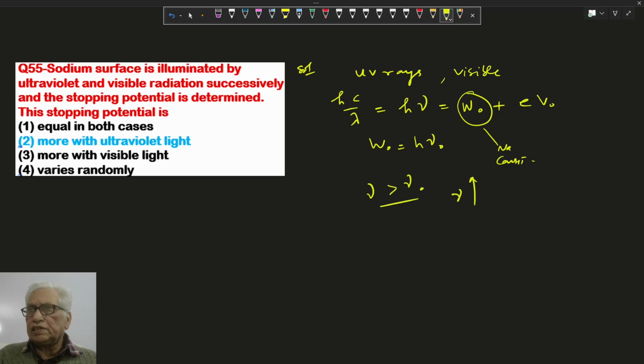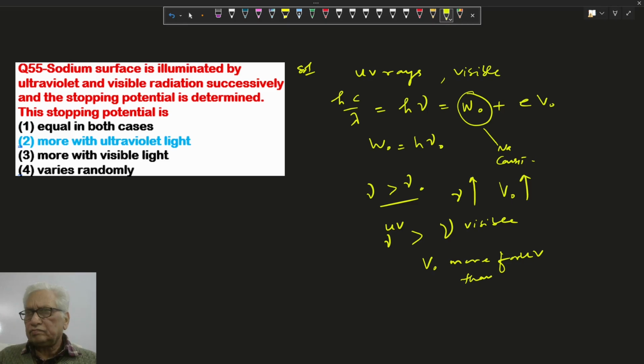So the stopping voltage is more for ultraviolet rays than for visible light. Means option 2 is correct.